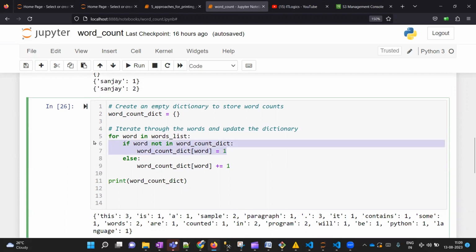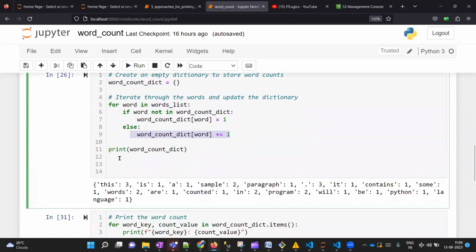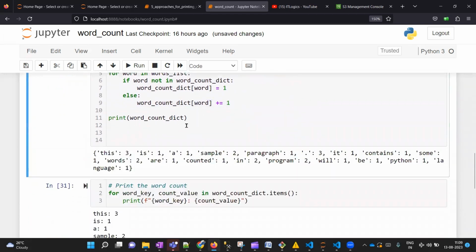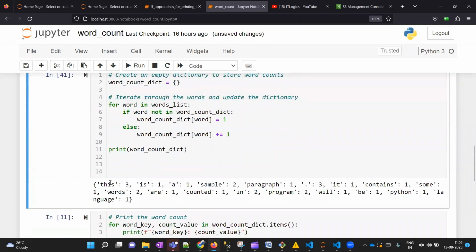Now this is an if condition. We will talk about the else condition. This will happen only when we already have one particular word as a key inside our dictionary. If we already have that word inside our dictionary and it is again coming from our list, we just need to increment its value by 1. This is the same thing we are doing over here, and then we can print our dictionary. Let me run this cell. Here we can see that this is coming 3 times, sample is coming 2 times. So this has given us the frequency for each and every word.